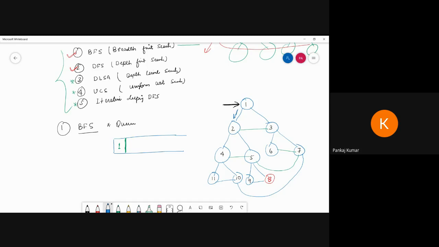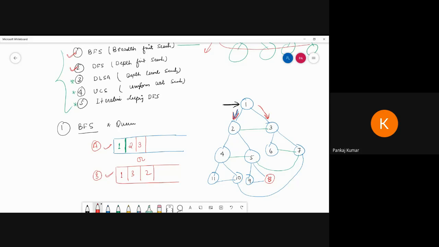This is 2, I can change the color. On this side 2 is present and on this side 3 is present. So we can write 2 or 3, or your diagram may look like this one. Both are correct: 1, 3 and 2. That means we can explore both successors adjacent to the node. We can go for this one or this one. I can name this one A and this one B. If you go for A, then the cost will be different.